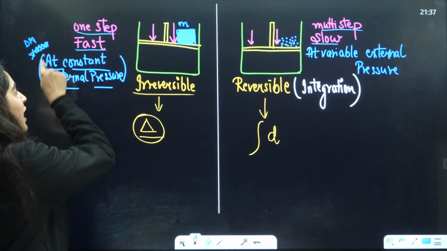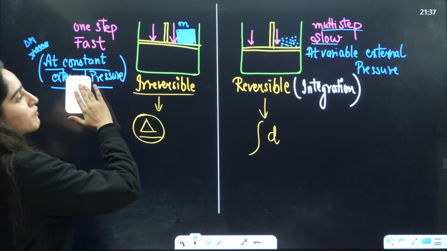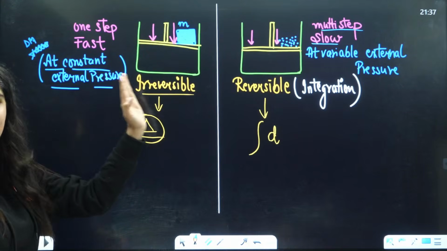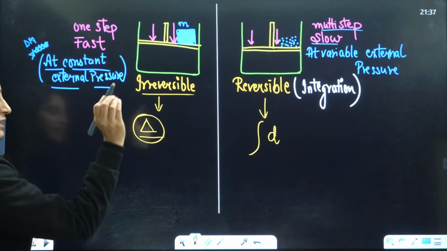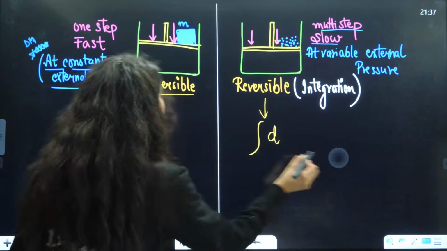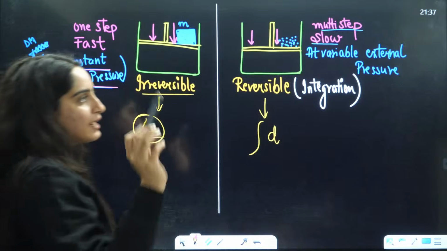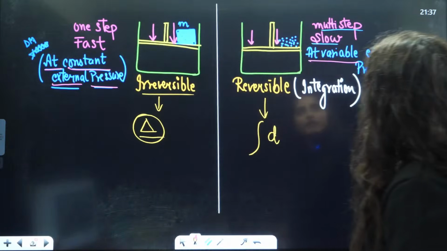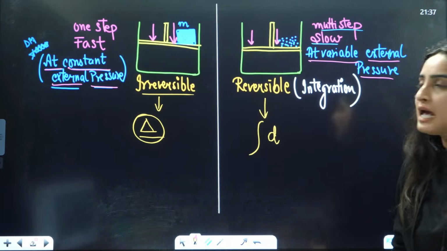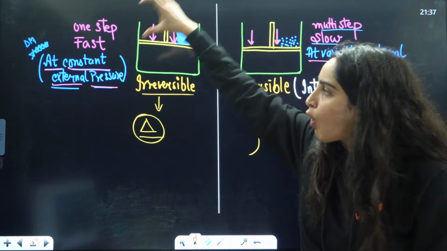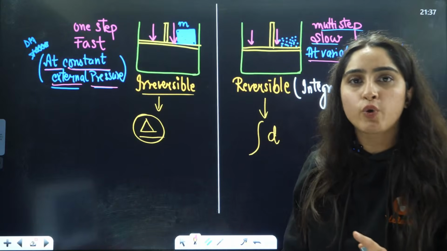Now, the next very important thing, very important thing, guys, is that in an irreversible process, they will say in the question, you will see, at constant external pressure, and here it will be written at variable external pressure. Here the external pressure, the mass of the box, is going to be constant. Beta, this thing will be written in the question.